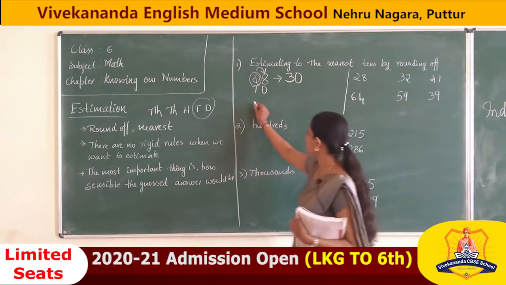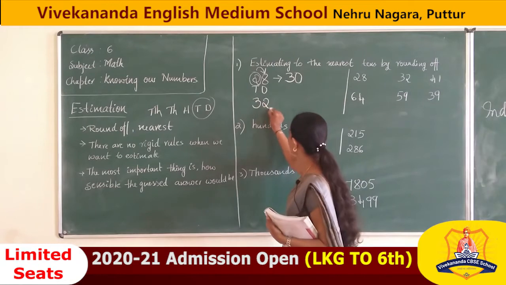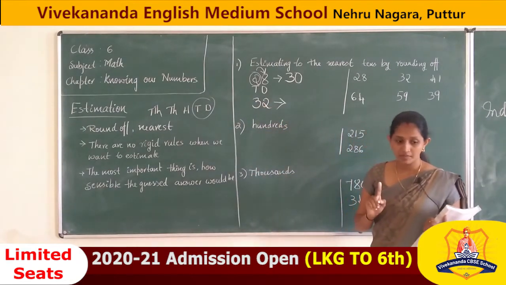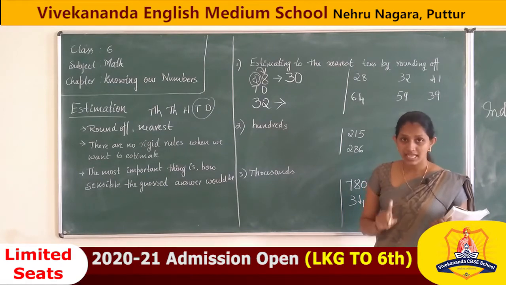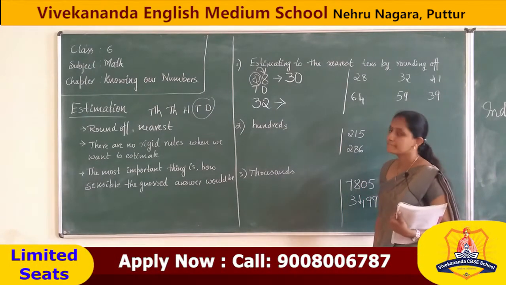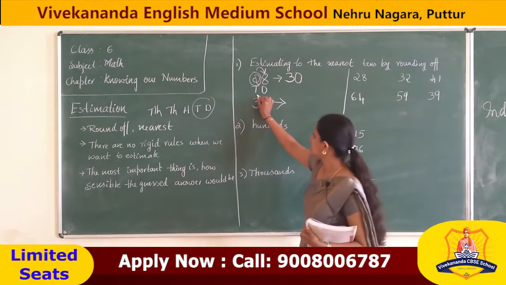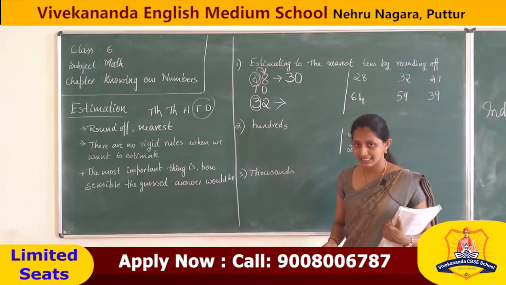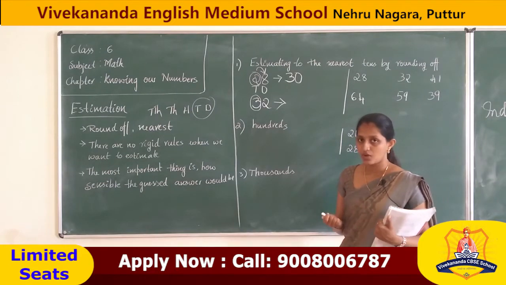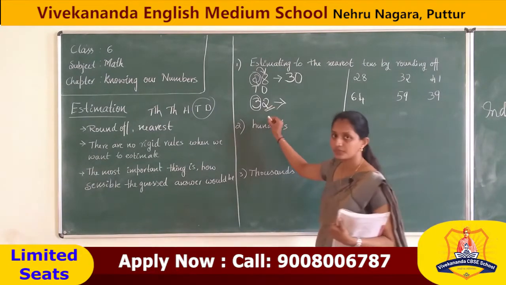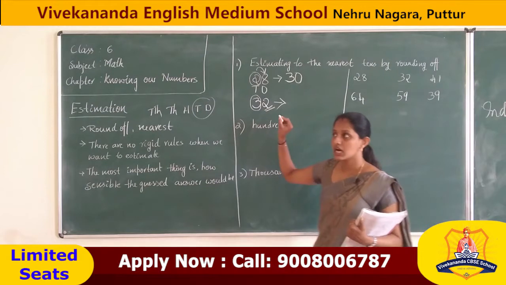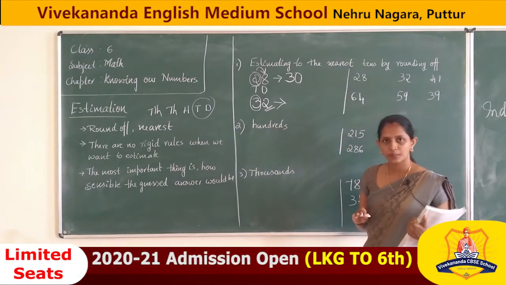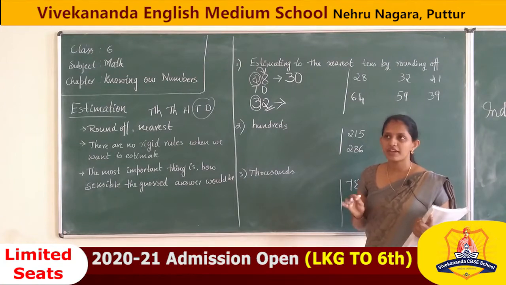Next, what is the number? 32. Rounding off in tens. Remember, it is rounding off in tens. Tens means this one. We have to check the ones digit. What is that? That is 2. Is it more than 5 or less than 5?